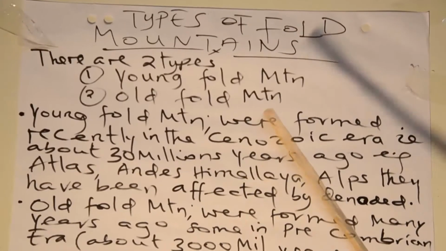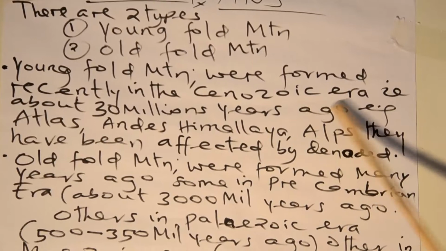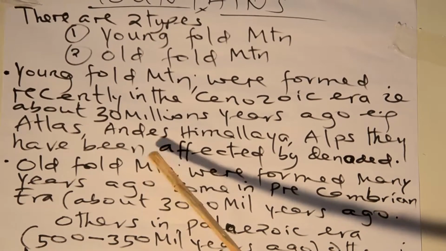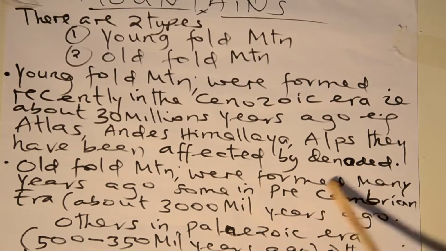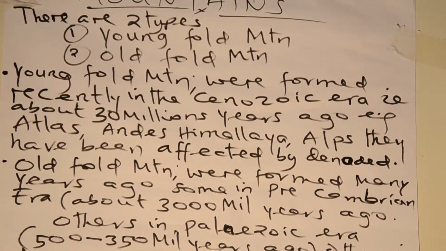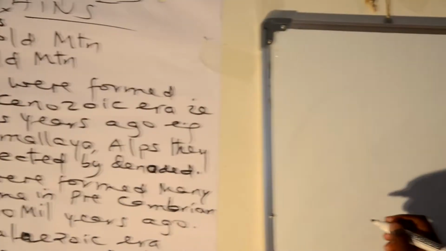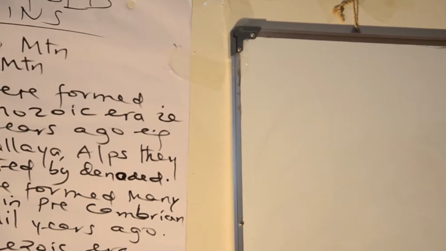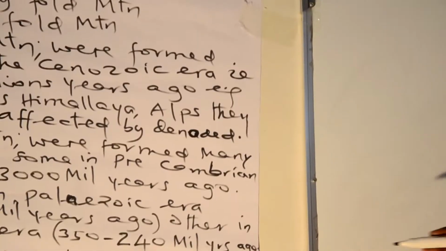These were formed recently, in the Cenozoic era, about 30 million years ago. Examples: Atlas, Andes, Himalaya, Alps. They have been little affected by denudation, because they were formed not many years ago.